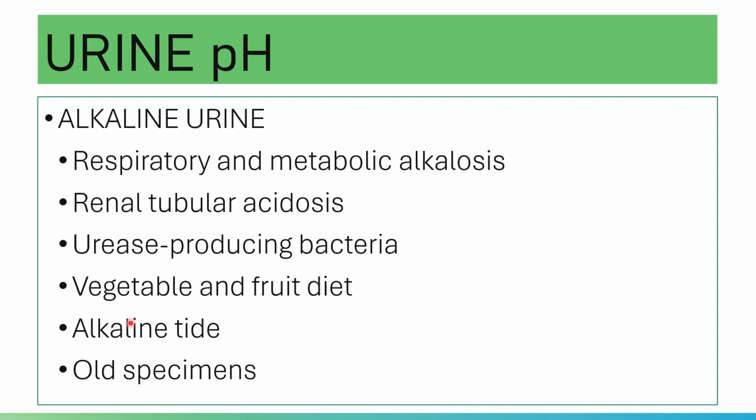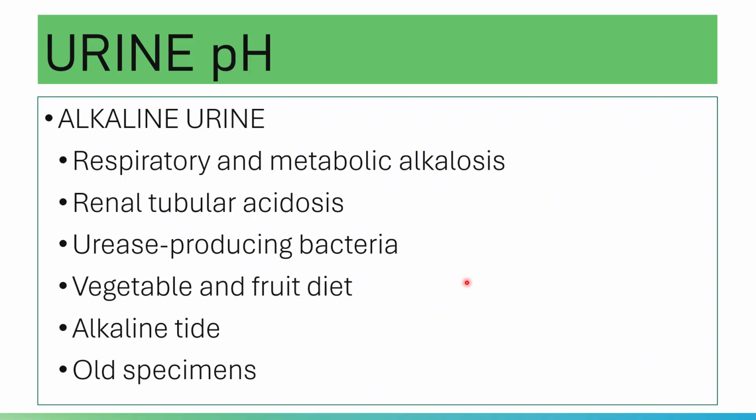A vegetable and fruit diet will also produce an alkaline urine. Hyperventilation and vomiting as such, and yes, you have alkaline tide.